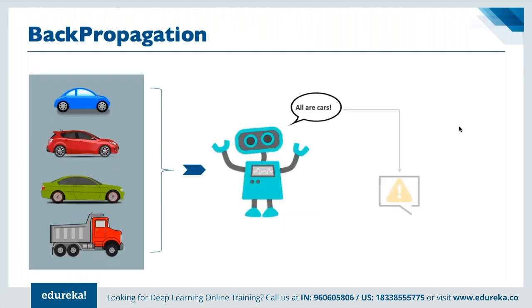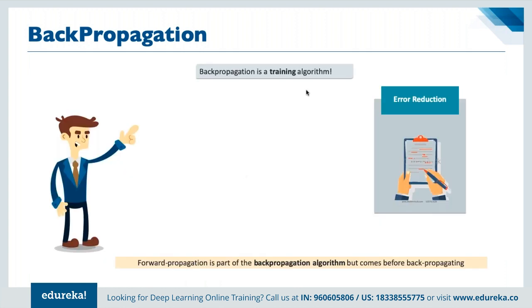Next, we have back propagation. If we are using any particular algorithm here, although they are all vehicles having multiple tires, the last one here is not classified as a car. Based on whatever we have been training them on, the last one here is a car itself. And that's why we have back propagation.